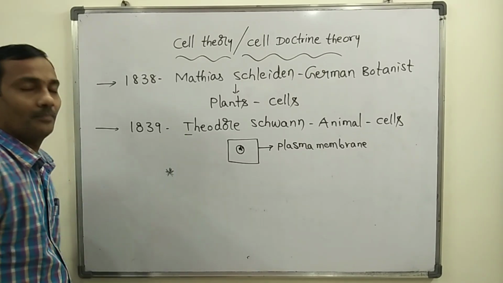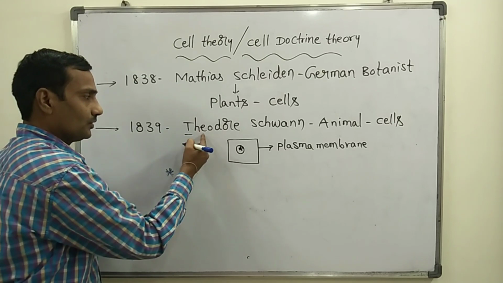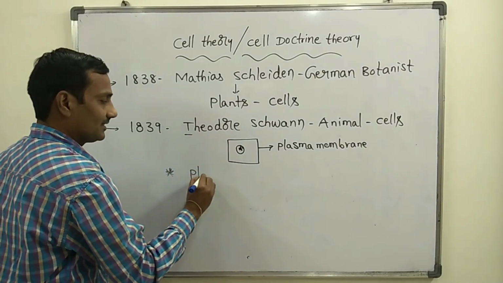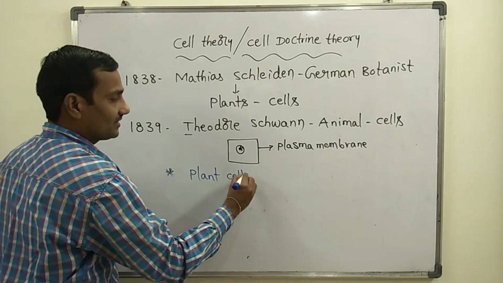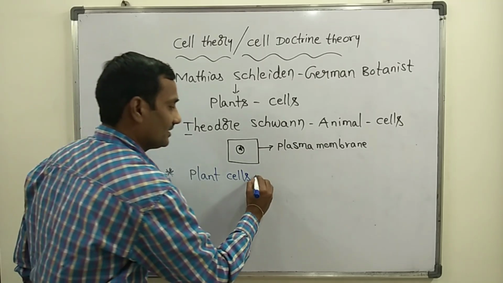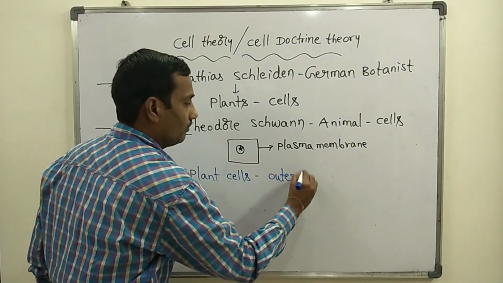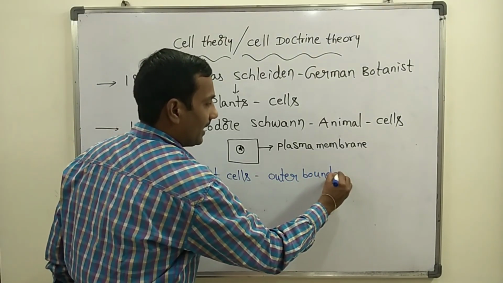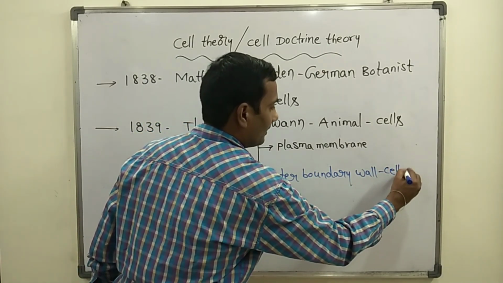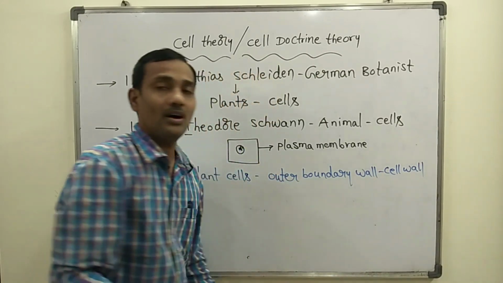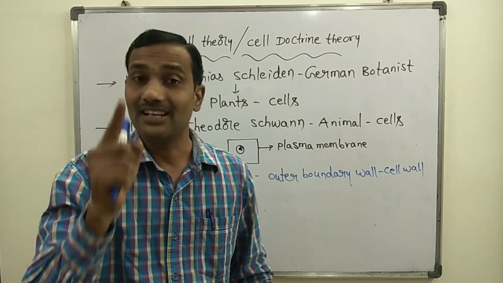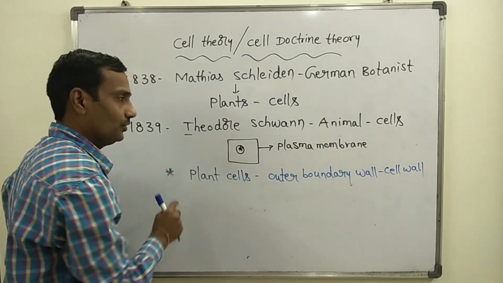He also said that all plant cells consist of an outer boundary wall. The plant cell's outer boundary wall is the cell wall. So the presence of a cell wall is a unique feature of plants. That statement was given by Theodor Schwann.